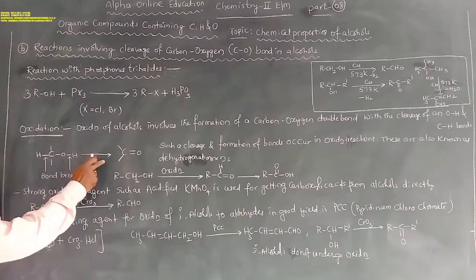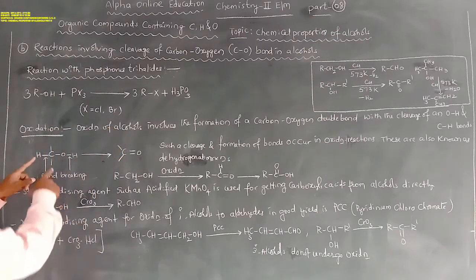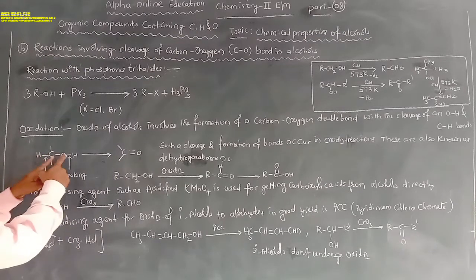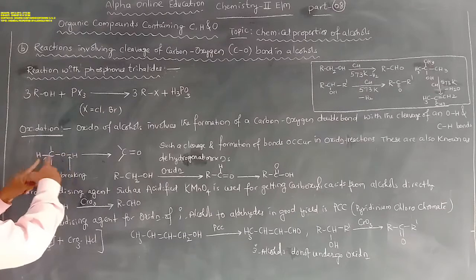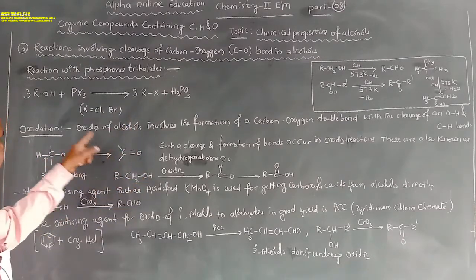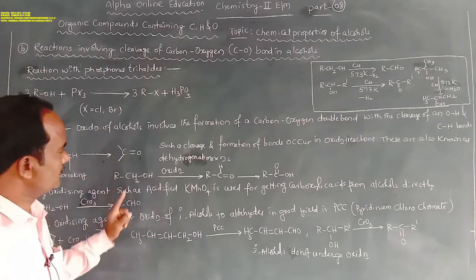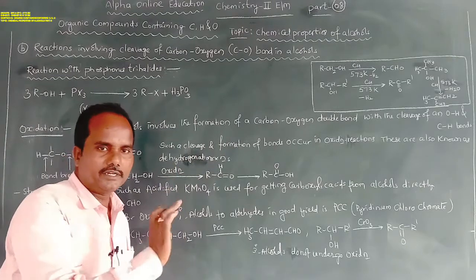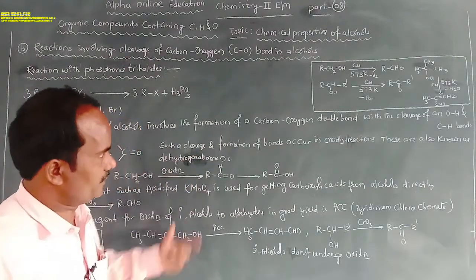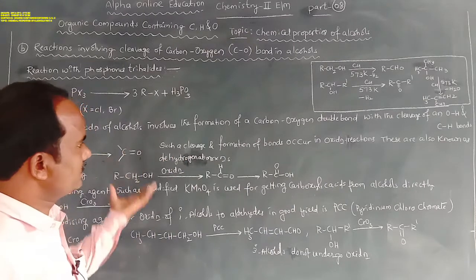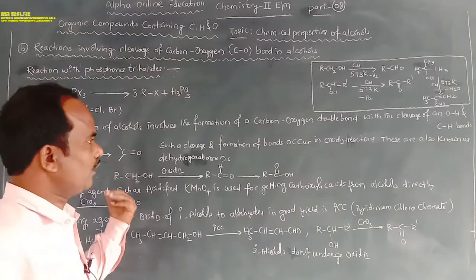In the oxidation of alcohols, when the cleavage takes place between carbon and hydrogen, and oxygen and hydrogen, simply removal of hydrogens takes place. That's why this oxidation of alcohols is also called dehydrogenation reactions.